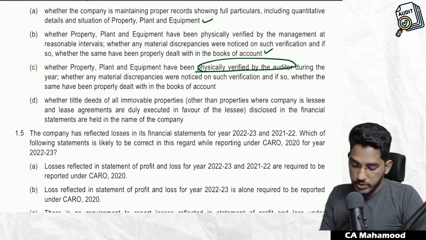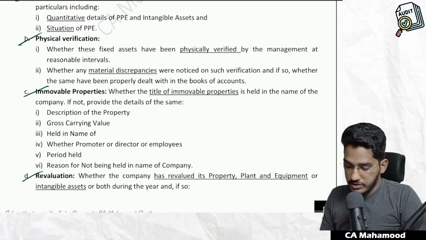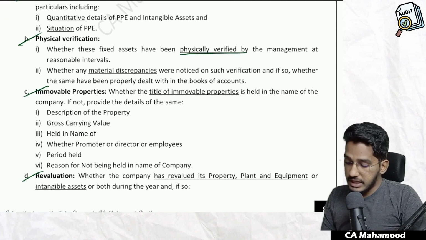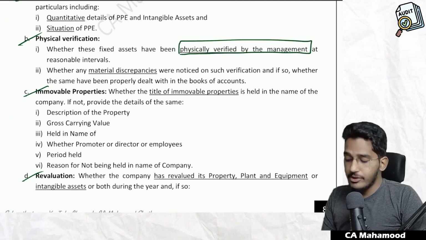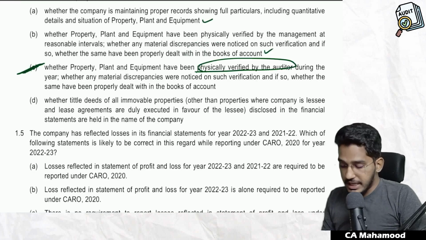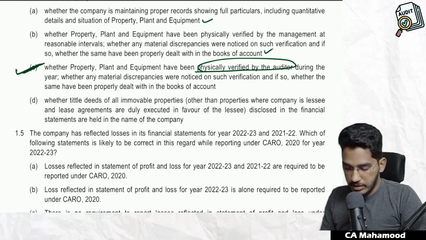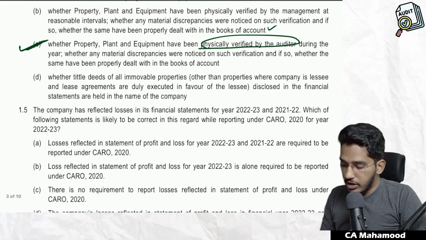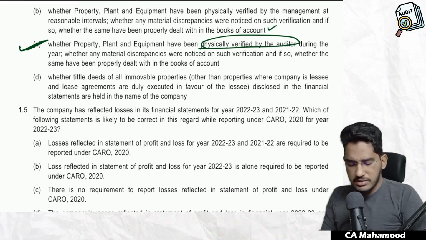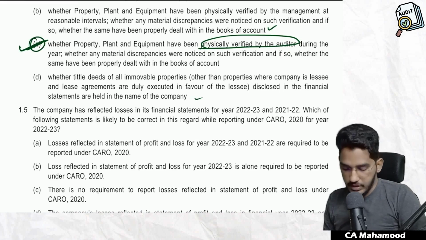They are telling which is not a reporting requirement. C is not a reporting requirement. Why? Because even if you read the terminology here, whether fixed assets have been physically verified by the management, CARO is asking you to only comment whether fixed assets are verified by the management or not. They did not say anywhere whether assets are verified by the auditor or not. So that is not a reporting requirement. Whether title deeds of all immovable properties are held in the name of the company, this is actually a reporting requirement. So which is not a reporting requirement? C is not a reporting requirement.